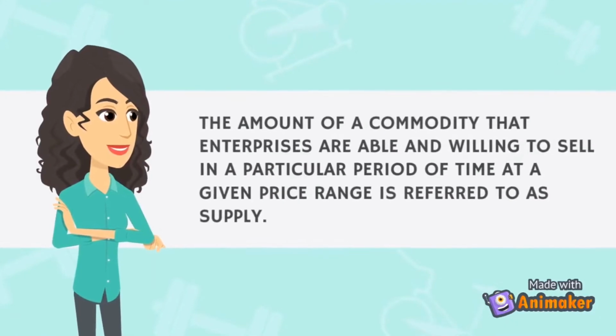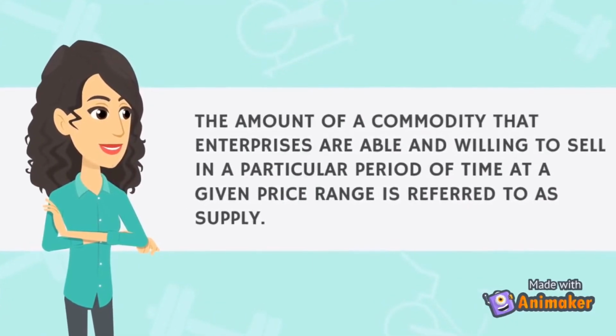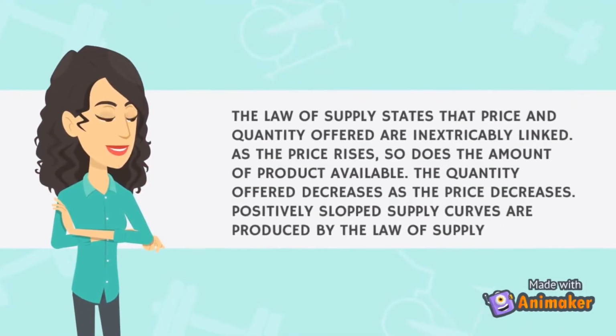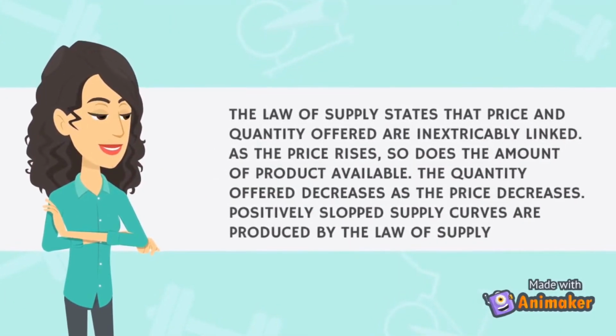Supply is the amount of commodity that enterprises are able and willing to sell in a particular period of time at a given price range. The law of supply states that price and quantity offered are inextricably linked. As the price rises, so does the amount of product available. The quantity offered decreases as the price decreases. Positively sloped supply curves are produced by the law of supply.